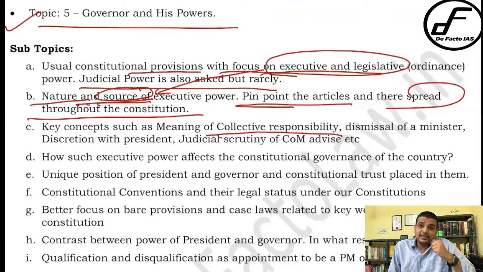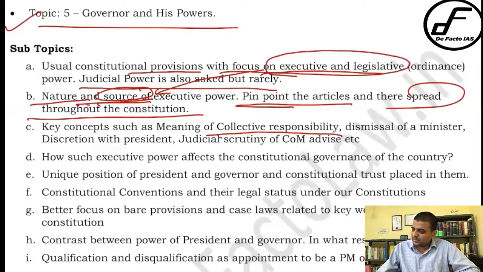Now in the case of advising, does it mean that the whole ministry should advise, or should the prime minister be the connecting link in that particular collective responsibility? Okay, so the deeper meaning of collective responsibility has to be understood, right? More in the sense of the parliamentary provision, or parliamentary democracy like ours. Because the concept of collective responsibility does not exist in the presidential type of government. It only exists in the parliamentary type of government.